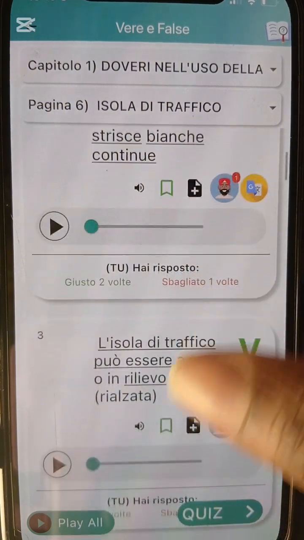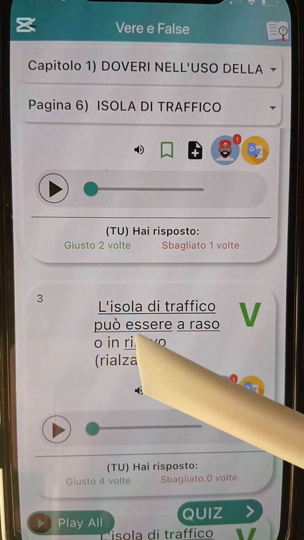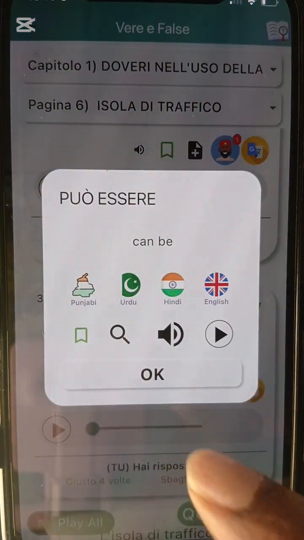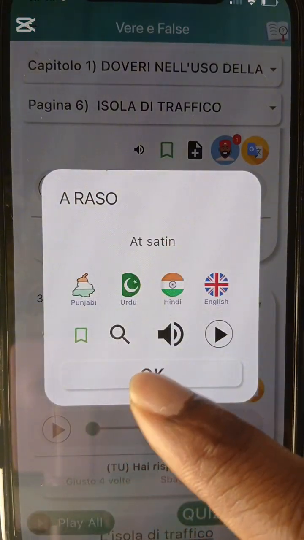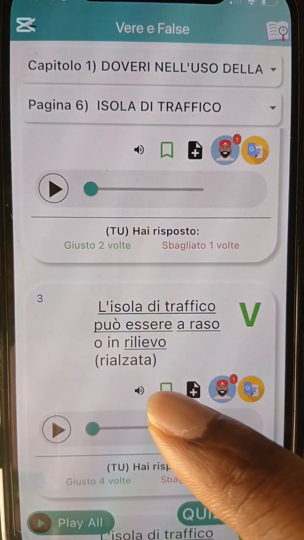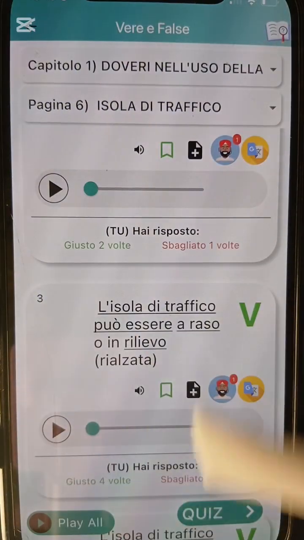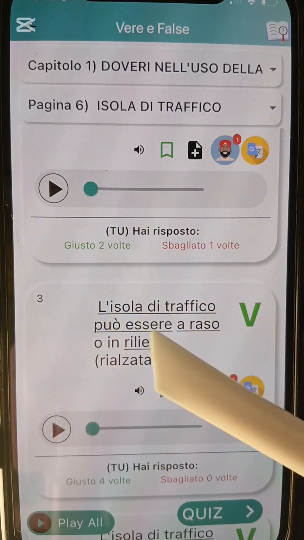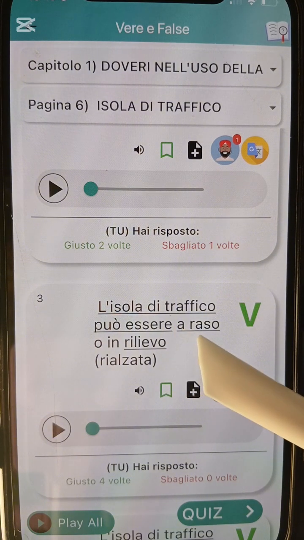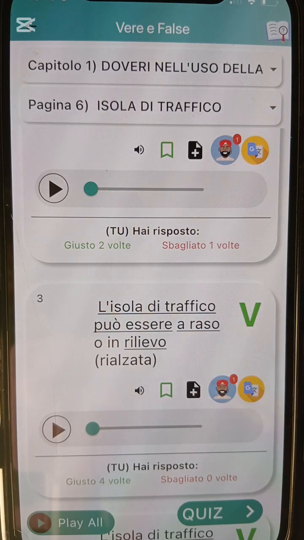White, straight, continuous line. L'isola di traffico può essere a raso o in rilievo, rialzata. Isola di Traffico can be. Può essere means can be. Can be what? A raso means leveled on the floor. Leveled on the floor or what? Or raised. Okay? Or raised. Don't write relief. You can write raised. Okay? He said isola di traffico può essere a raso o in rilievo. Isola di traffico can be leveled or raised. Okay, isola di traffico can be leveled or raised.